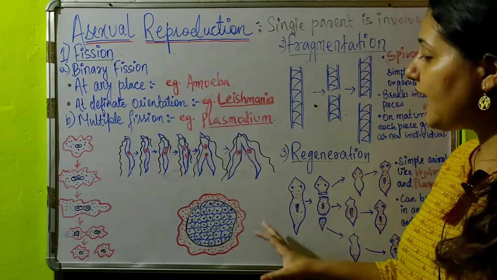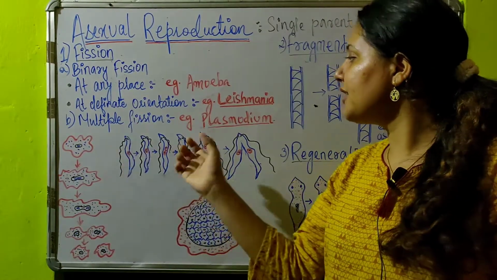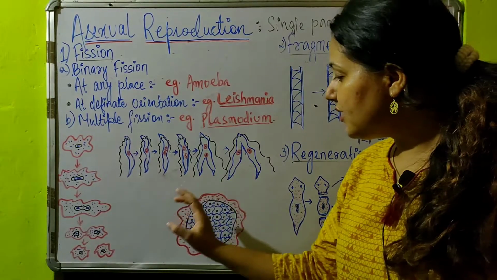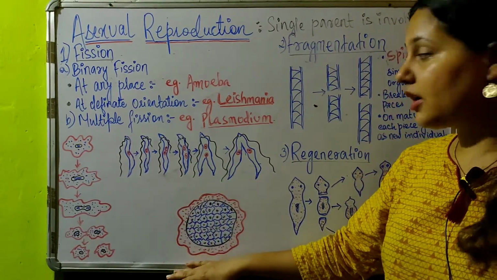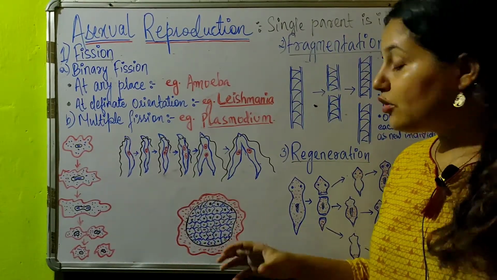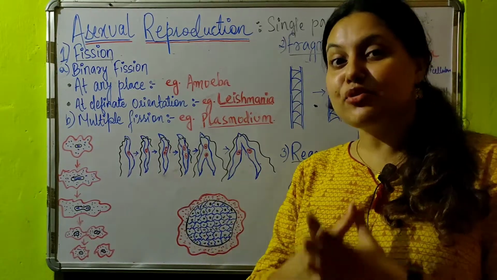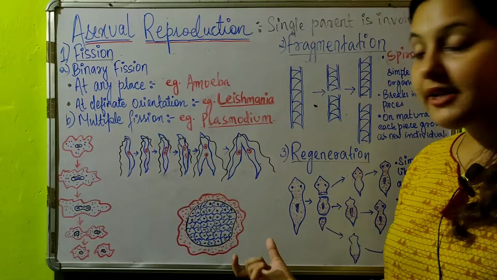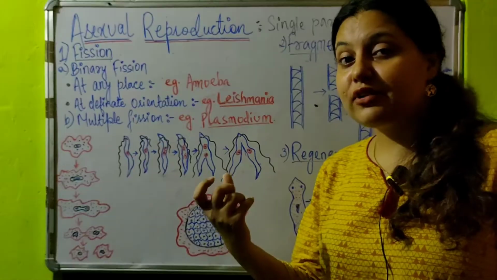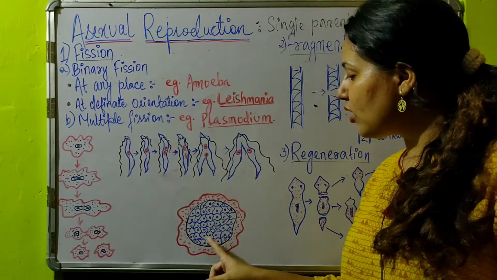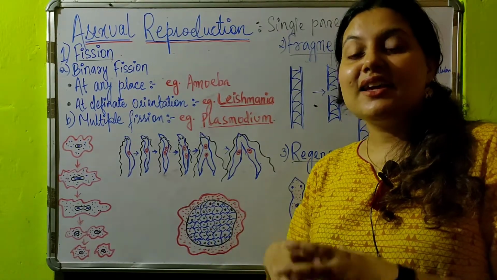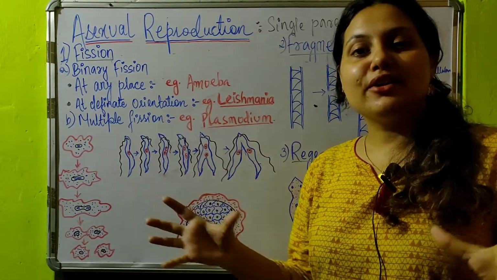Coming to the next one, that is the multiple fission, which happens in the plasmodium. This is a picture of the multiple fission, and you see here what is happening. The nucleus divides into multiple nuclei in this case. And each nucleus will absorb a small amount of cytoplasm. That means one parent cell is giving multiple daughter cells.